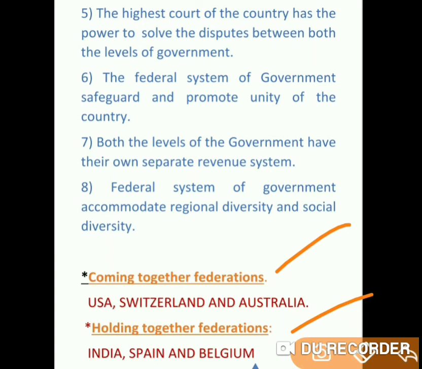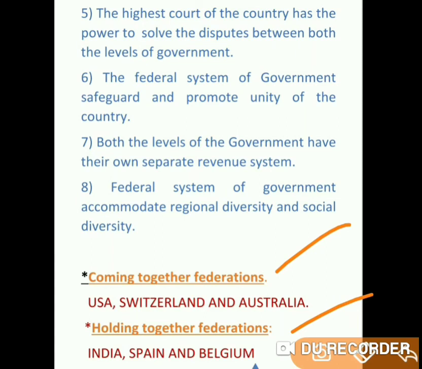They may consider the culture, tradition, customs and many other aspects, and they all come together as one federation on their own interest, by following their traditions, customs, rituals and many other aspects. So they come forward on their own to have one federation.